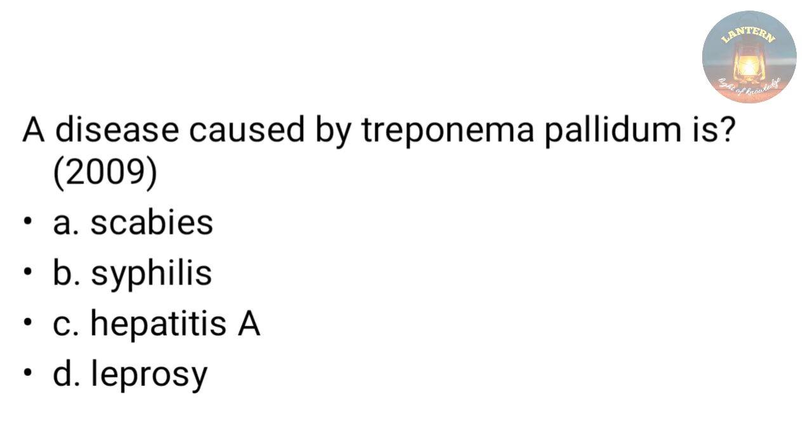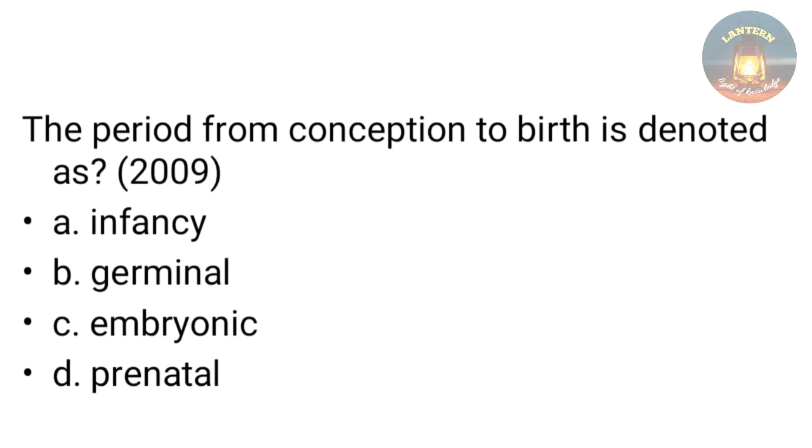First question: a disease caused by Treponema pallidum is A. Scabies, B. Syphilis, C. Hepatitis A, D. Leprosy. The answer is syphilis. Next question. The period from conception to birth is denoted as infancy, germinal, embryonic, prenatal. So the answer is prenatal period.